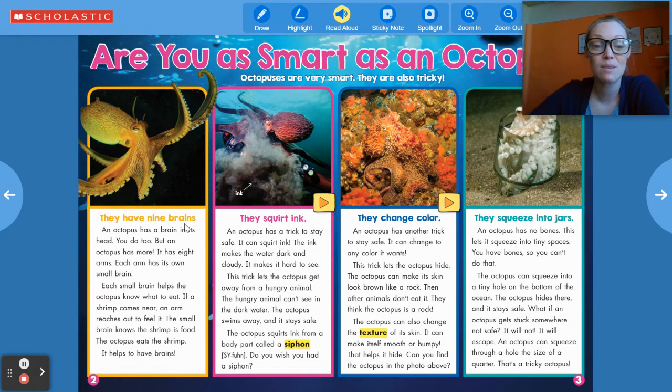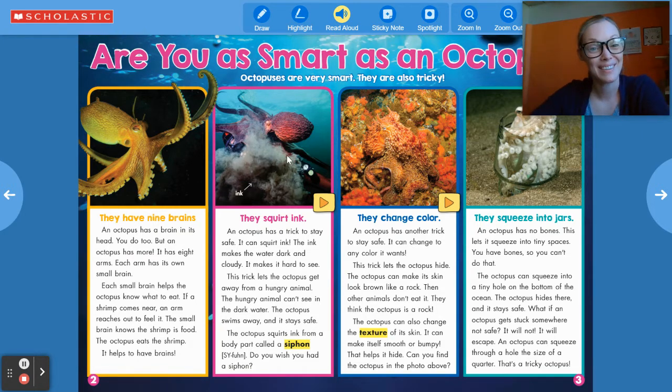They have 9 brains. 9. An octopus has a brain in its head. You do too. But an octopus has more. It has 8 arms. Each arm has its own small brain. Each small brain helps the octopus know what to eat. If a shrimp comes near, an arm reaches out to feel it. The small brain knows the shrimp is food. The octopus eats the shrimp. It helps to have brains.